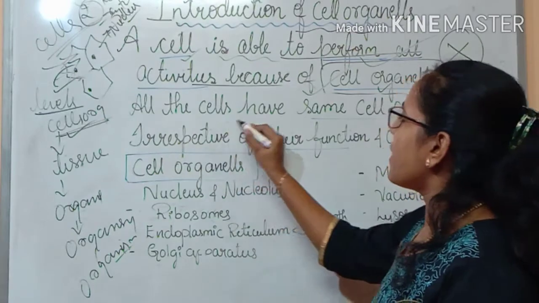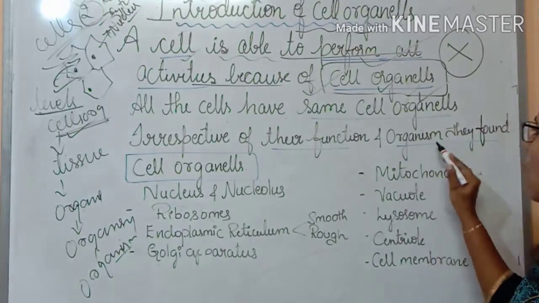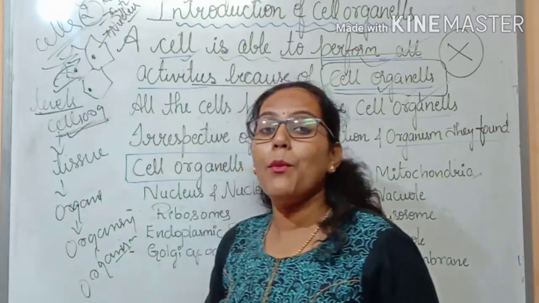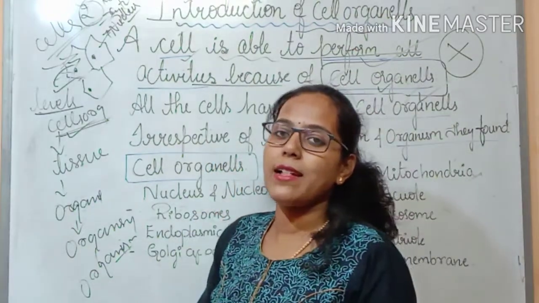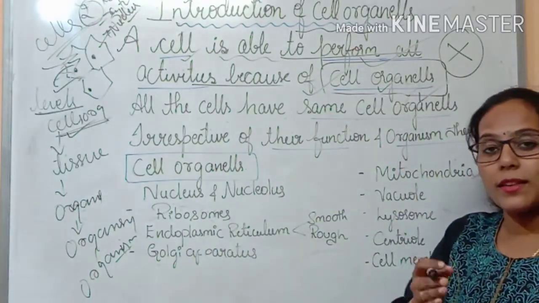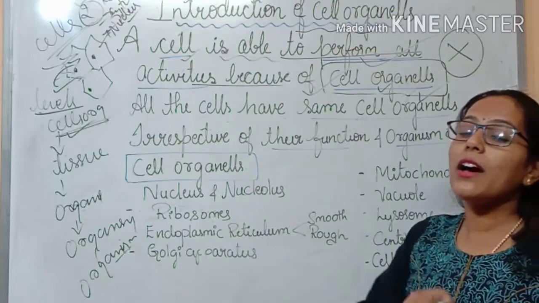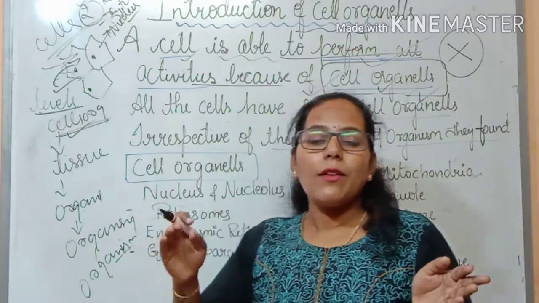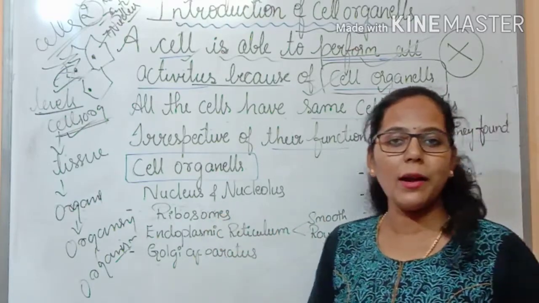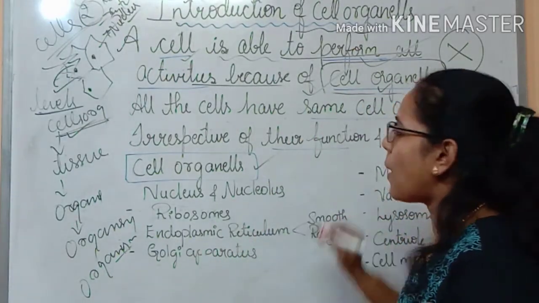Correct? And all the cells have the same cell organelles, irrespective of their function and the organisms they are found in. That means the cell organelles are present both in plant cells as well as in animal cells. It depends upon the size of the organism, but the cell organelles are present in both cases. But in plants, there are some extra cell organelles which are not found in the animal cell. That means some organelles which are absent in animal cells are present in the plant cell. Clear?